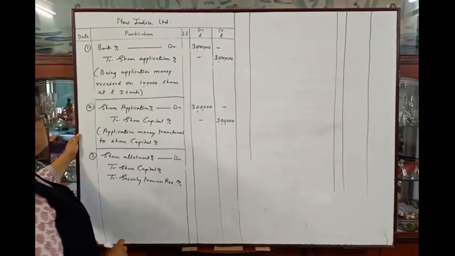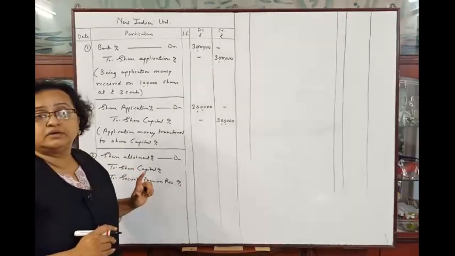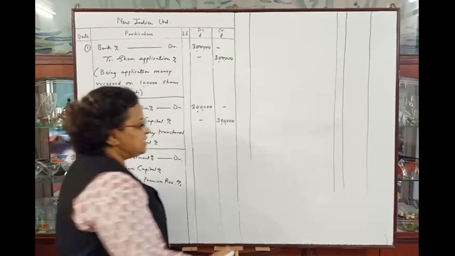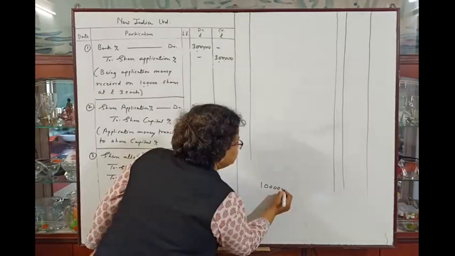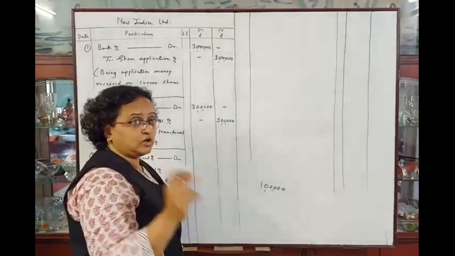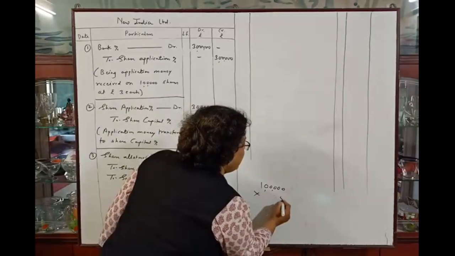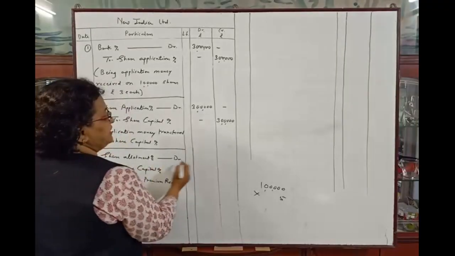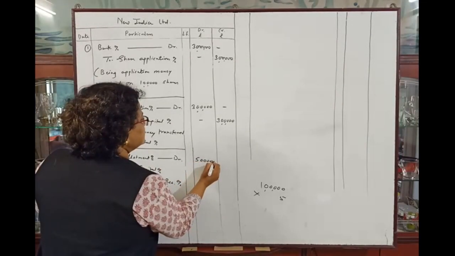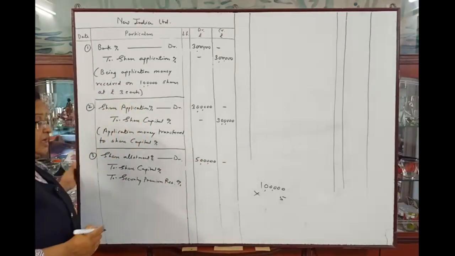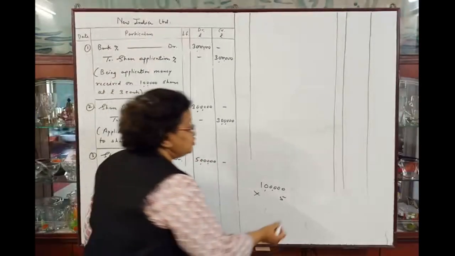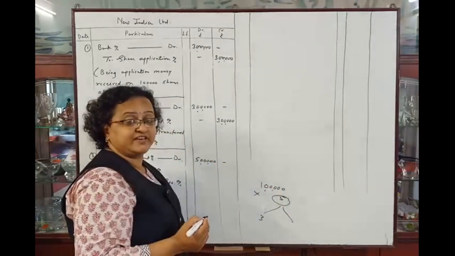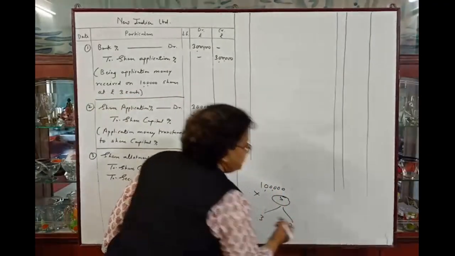Okay. So total amount due, that is receivable from the applicant, is 1 lakh shares into the installment total is rupees 5. So total amount receivable is 5 lakhs. So share allotment account will be debited by rupees 5 lakhs. From that amount, that is from this rupees 5, rupees 3 will be of the face value and rupees 2 will be of premium.